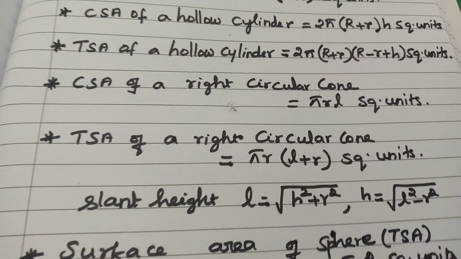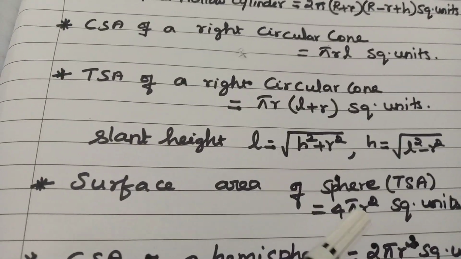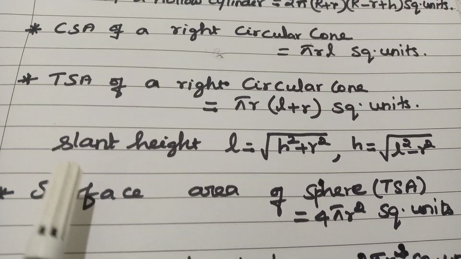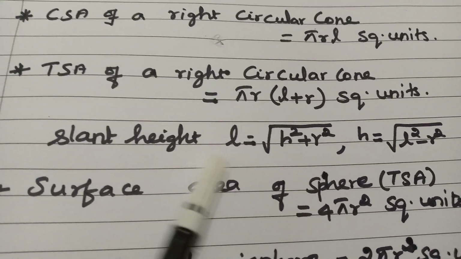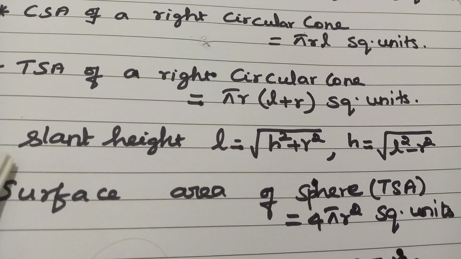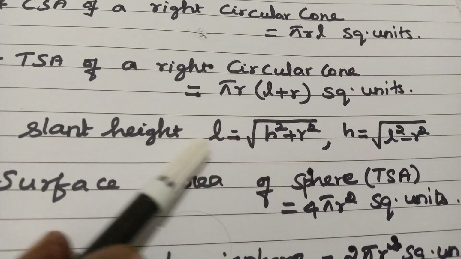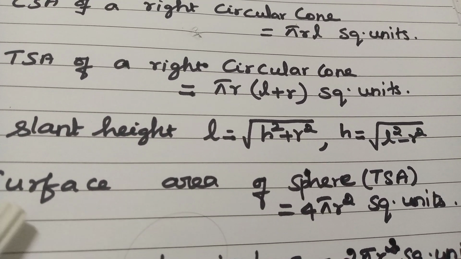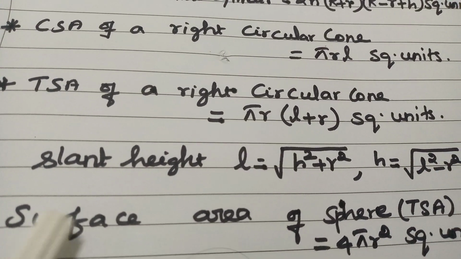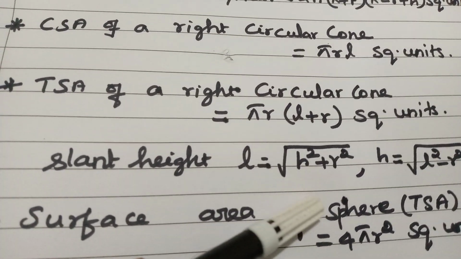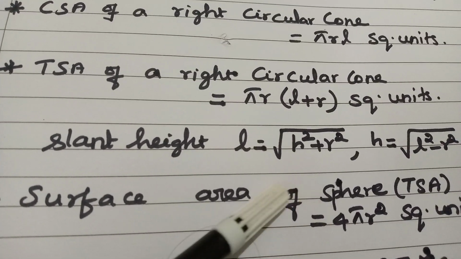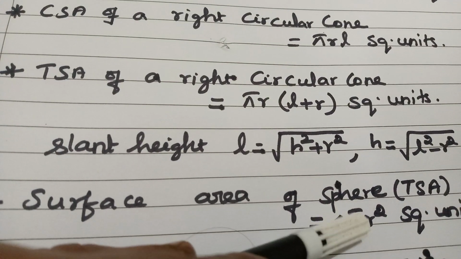Next, surface area of sphere. Surface area means total surface area. If only surface area is given, we have to consider that it is the total surface area. Understood students? Only surface area mentioned means we consider total surface area, not curved surface area. Total surface area of sphere formula is 4 pi r square square units.